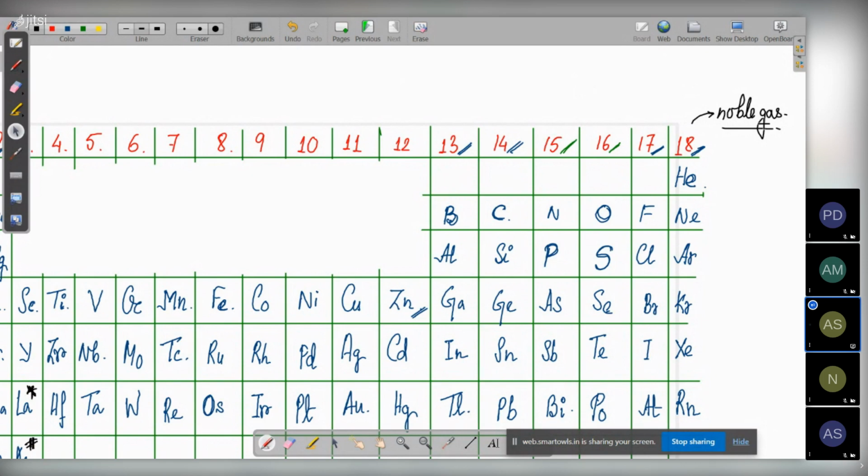Then group 17 is called the halogens. This is the halogen group. After that, group 16 is called the chalcogens. And group 15 is called the nitrogen group.